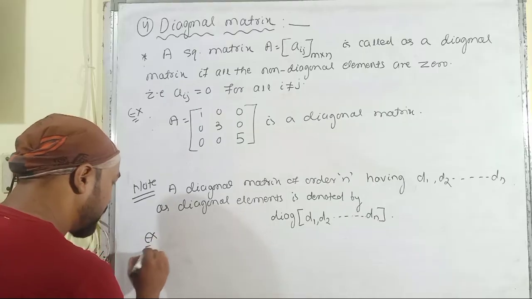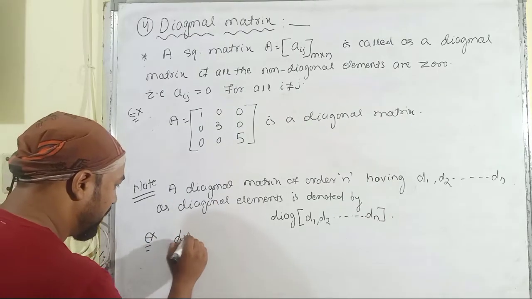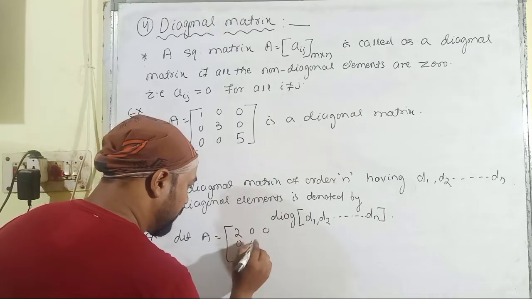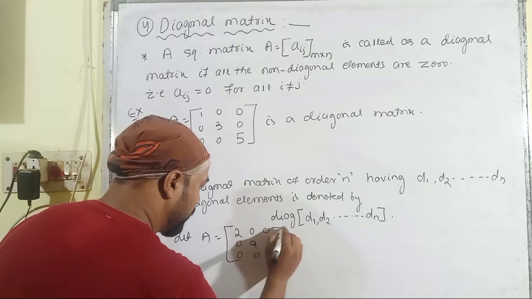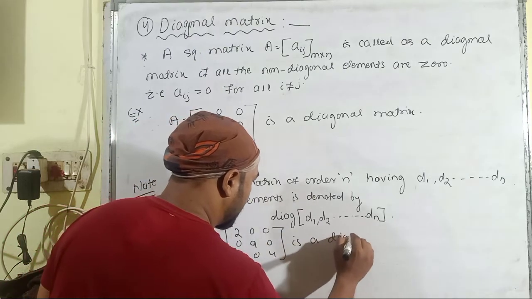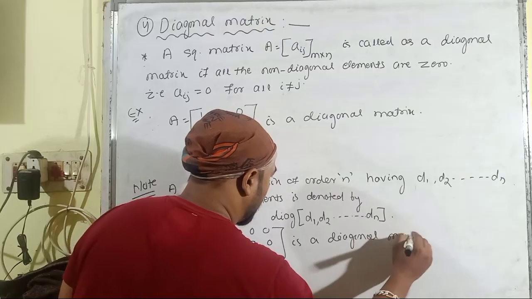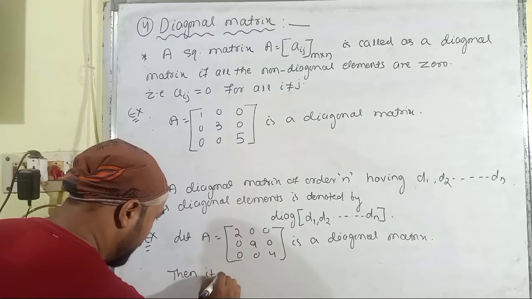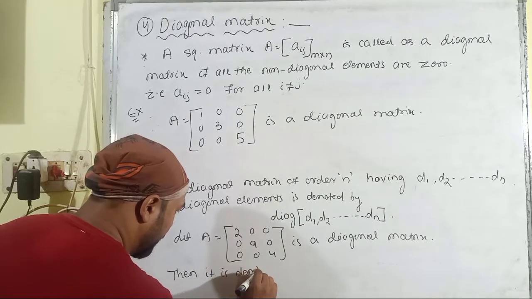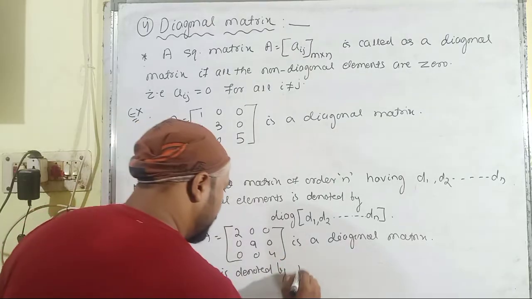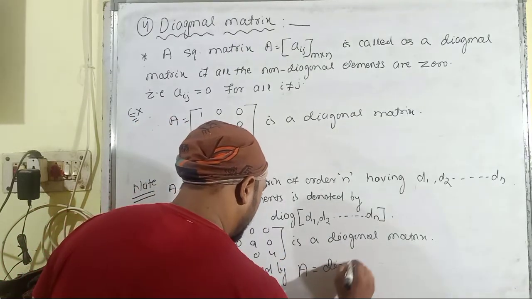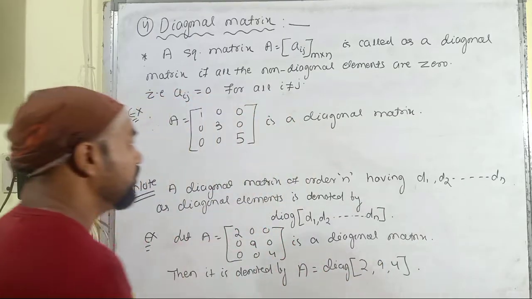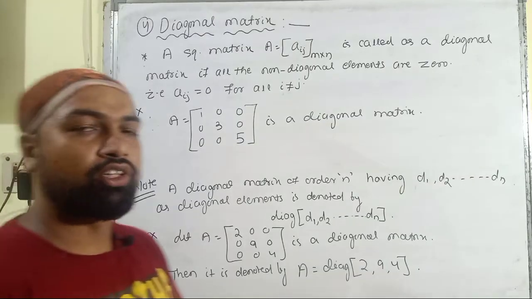Let us consider an example based upon this fundamental. Let A is equal to 2, 0, 0, 0, 9, 0, 0, 0, 4 is a diagonal matrix, then it is denoted by A is equal to diag(2, 9, 4). So these are all the fundamentals based upon the diagonal matrix.